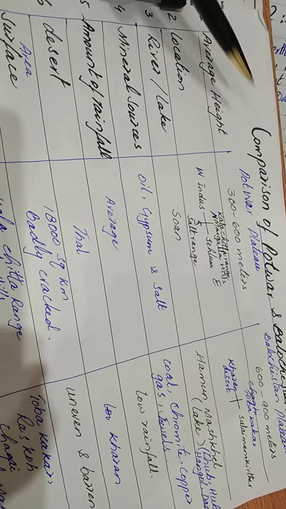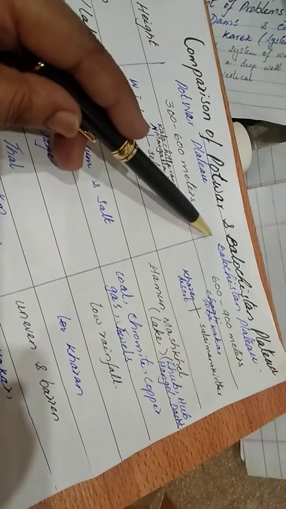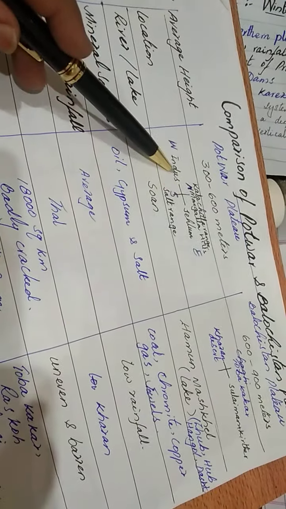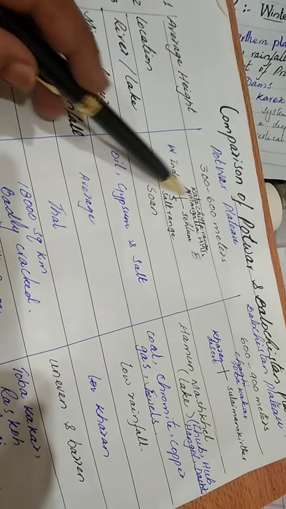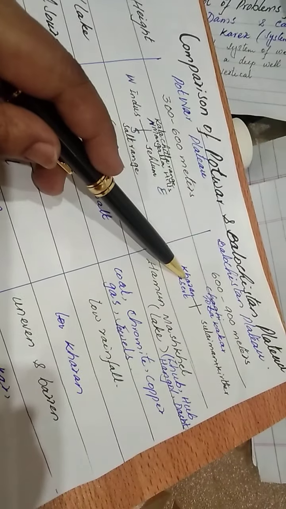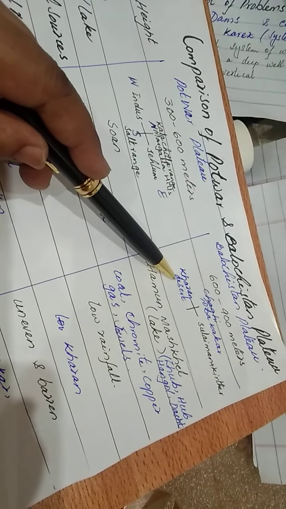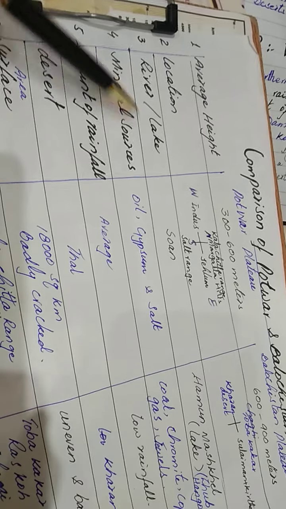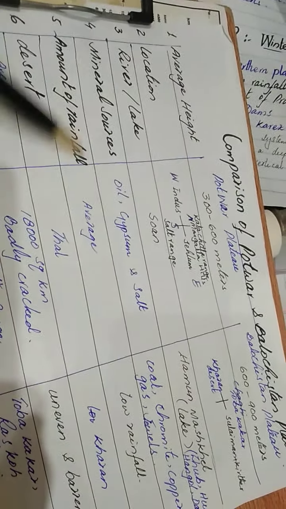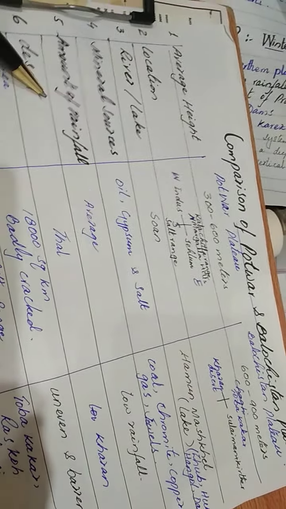What is the average height of the Potwar Plateau as well as the Balochistan Plateau. The next point is the location. I have drawn through direction the different places of the Potwar Plateau and Balochistan Plateau. In the next one, the information about the rivers and lakes of both plateaus, the mineral sources, amount of rainfall, deserts, area, surface, and important mountain ranges.